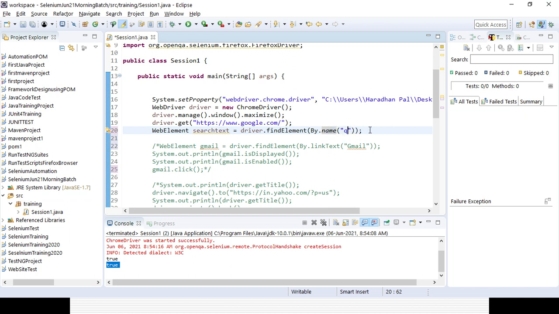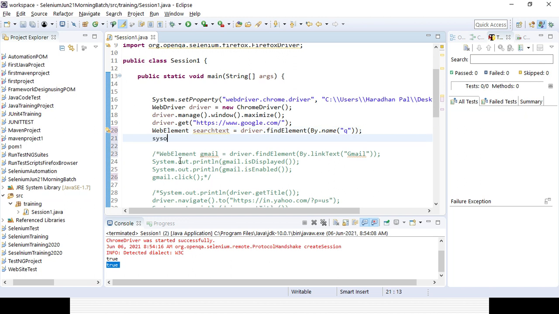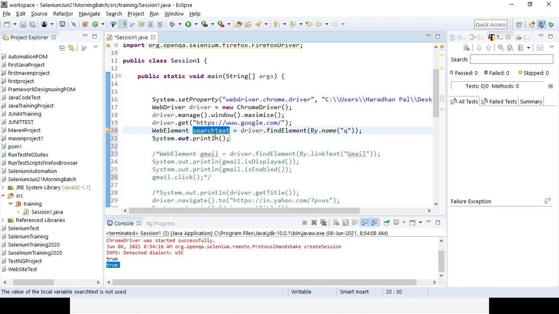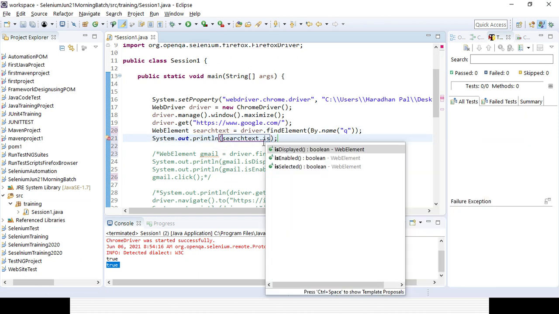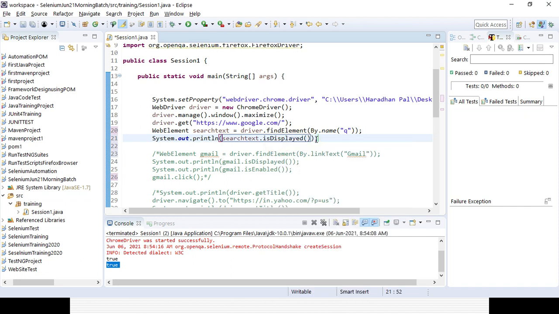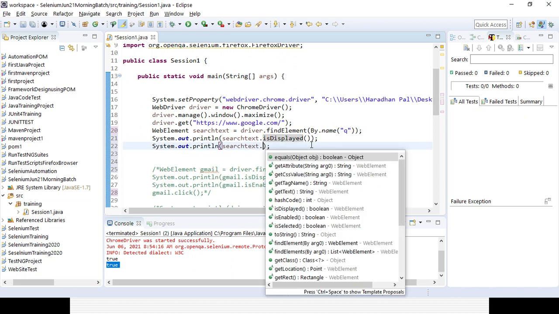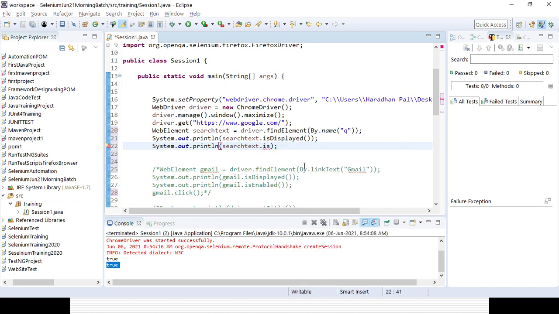Once it is identified, in a similar way I can check whether it's displayed or not. searchText.isDisplayed first, second whether it is enabled or not, because this is a text field.